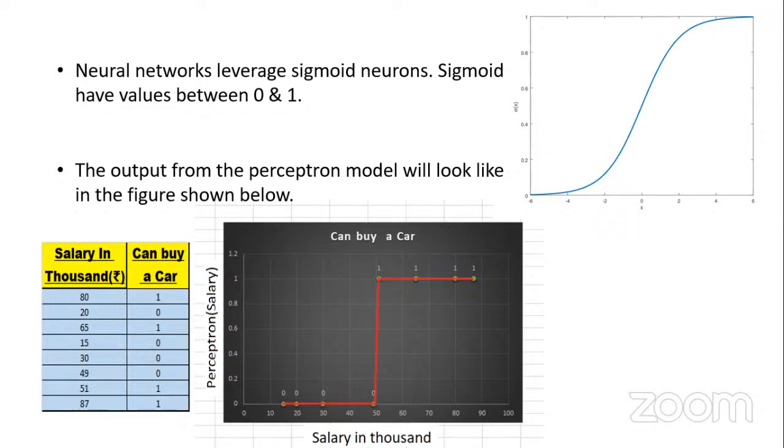But linear gives you linear outputs, and the buying pattern is not linear. So in a real-world situation, you have to bring in some non-linearity. The sigmoid function is trying to bring the non-linearity into your output. Okay, move ahead.